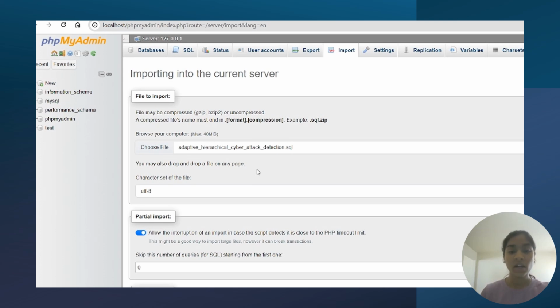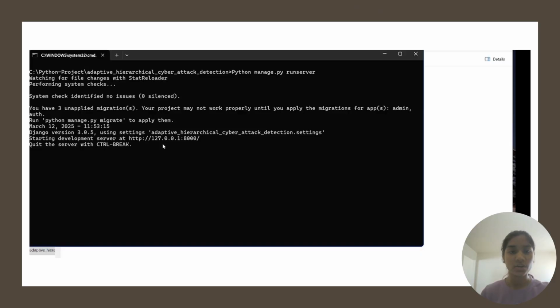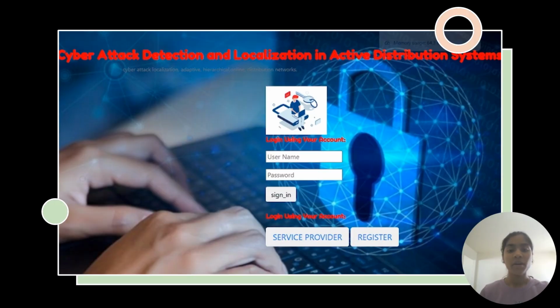file to import everything. After successful importation of the SQL file, we need to select the runback folder and open it, where it directly navigates us to the command prompt by showing us the command python manage.py runserver, and provides us the IP address or sometimes provides us the URL. By hitting on it or by copy pasting it into the incognito tab, it provides us the cyber attack detection and localization in adaptive distribution system web page, which contains the login credentials to either create an account or